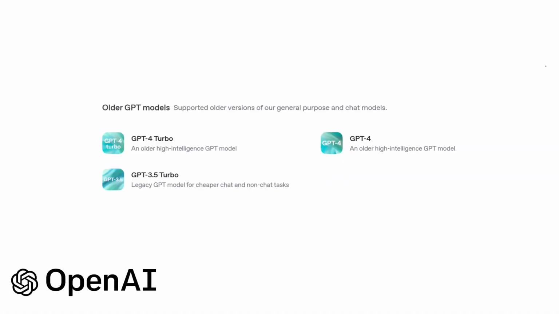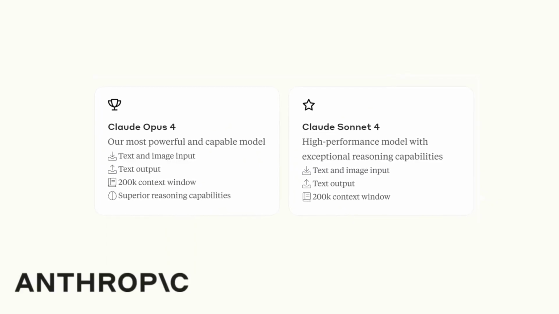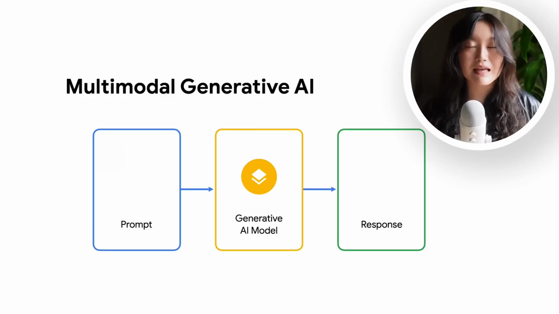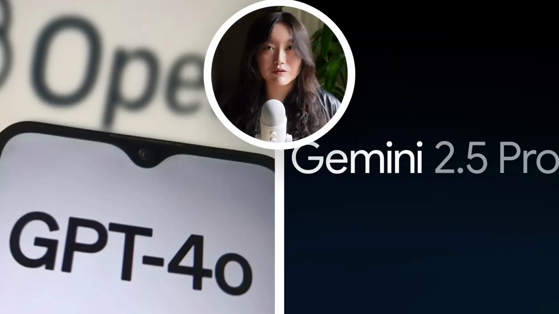Some examples of large language models include the GPT family from OpenAI, Gemini from Google, and the Claude models from Anthropic. These days, there are so many different types of models now, and many models are also natively multimodal, which means that it can input and output not only text, but also images, audio, and video. Your favorite models like GPT-4o or Gemini 2.5 Pro are all multimodal. Okay, great. Now you know some of the basic key terms that is used in the AI world.